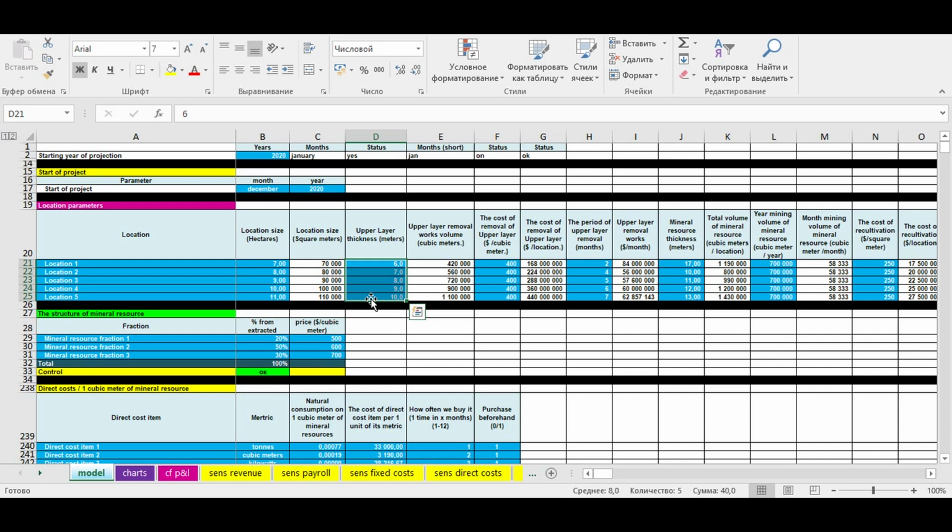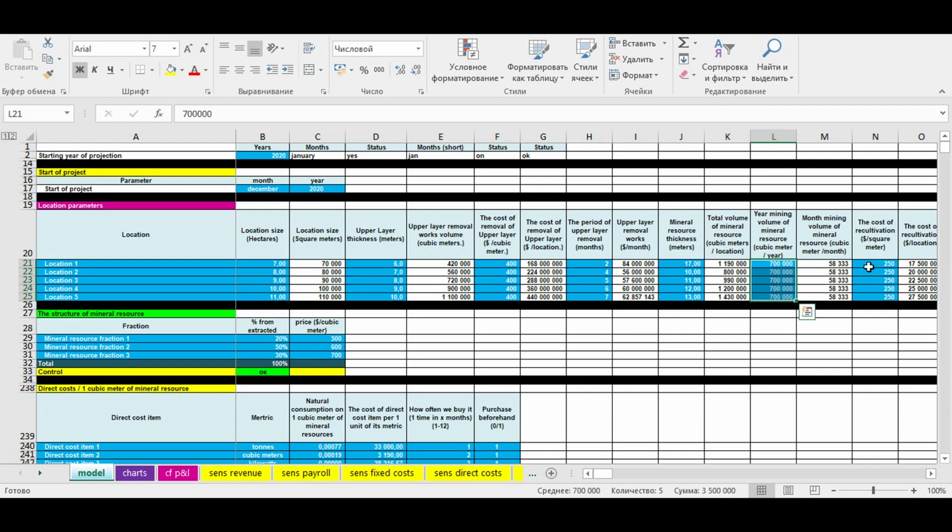Then, we specify the cost of removal of upper layer in dollars per 1 cubic meter. Then, you specify the period of upper layer removal in months. Then, you specify in meters the thickness of the layer with the mineral resources. Then you enter a year volume of extraction of mineral resources in cubic meters.